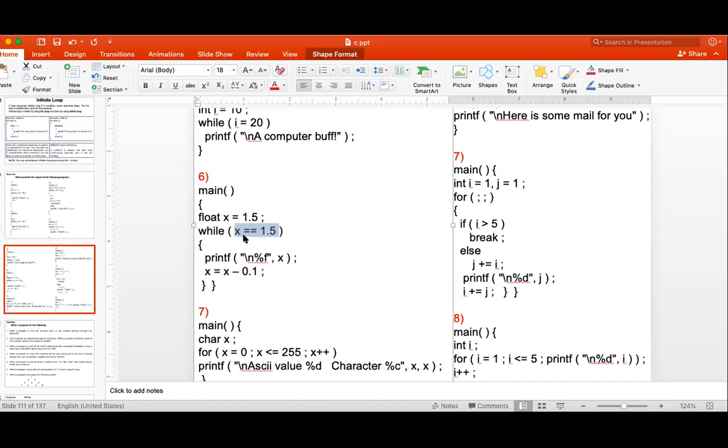If you are getting exact comparison, then you are going inside that while loop, and whatever is mentioned there gets executed. But in case of 1.1, it is not going inside because of the floating point conversion problem, so you will get no output here. It is not going inside, so there is no output. Getting the point?